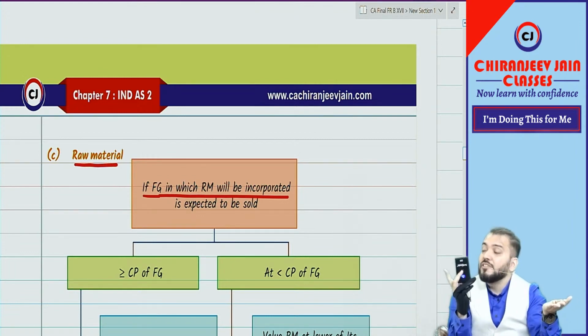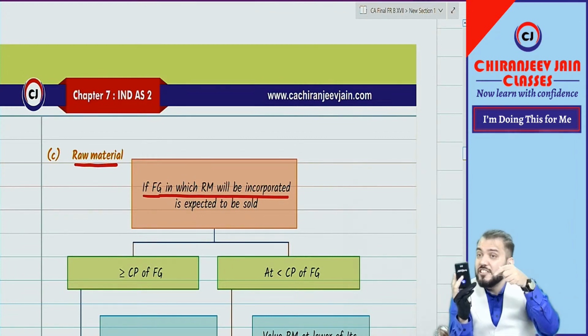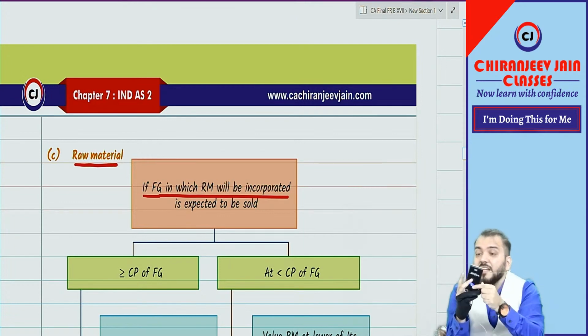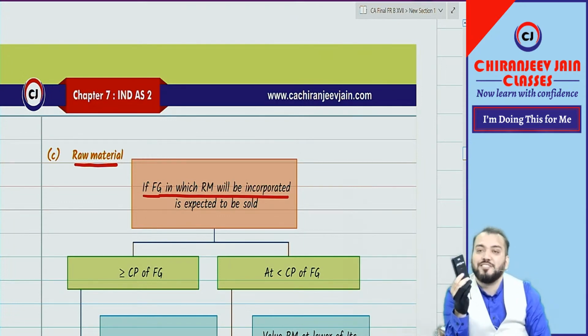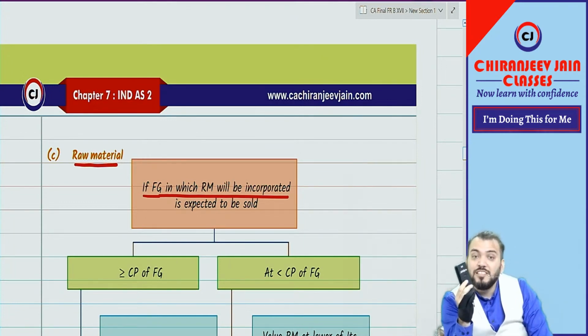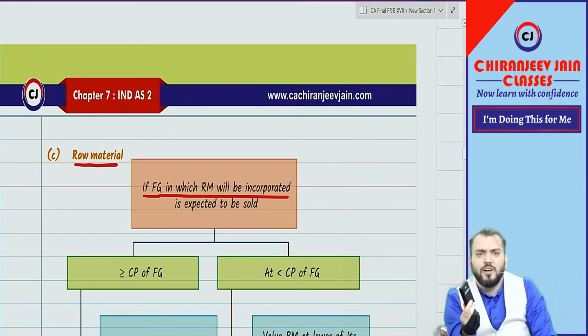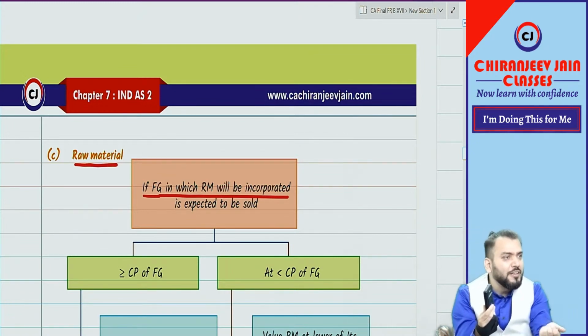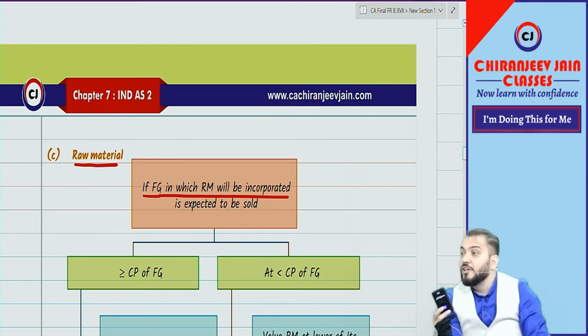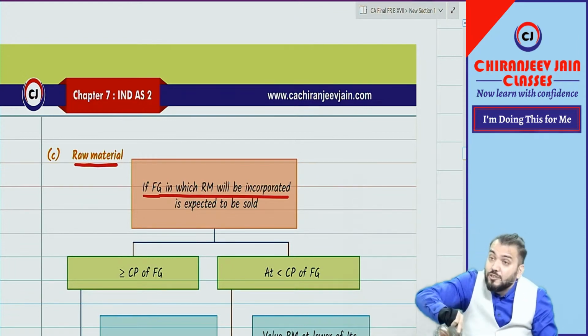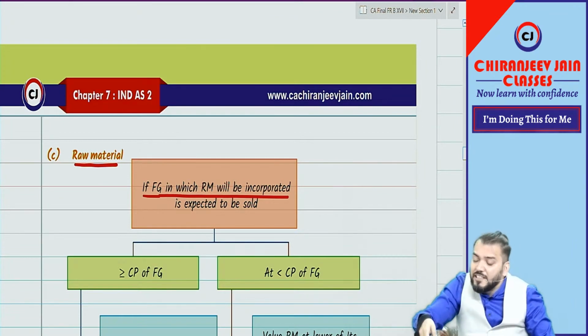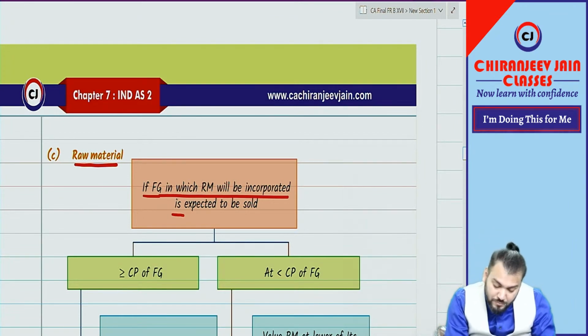You will find out at what price the finished goods in which this raw material is incorporated is expected to be sold. Once again we are finding the sale price of finished goods, not the sale price of raw material, because we cannot find out a sale price of raw material. Can we? No. So we find out the price at which the finished goods in which raw material will be incorporated are expected to be sold.